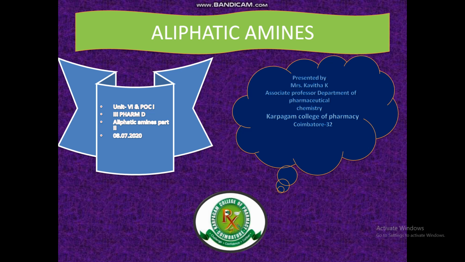In organic chemistry, carbon forms 4 bonds: 4 valence electrons, 4 covalent bonds, no non-bonding electron pair. Nitrogen forms 3 bonds: 5 valence electrons, 3 covalent bonds, 1 non-bonding electron pair. Oxygen forms 2 bonds: 6 valence electrons, 2 covalent bonds and 2 non-bonding electron pairs. So this is about aliphatic amines.